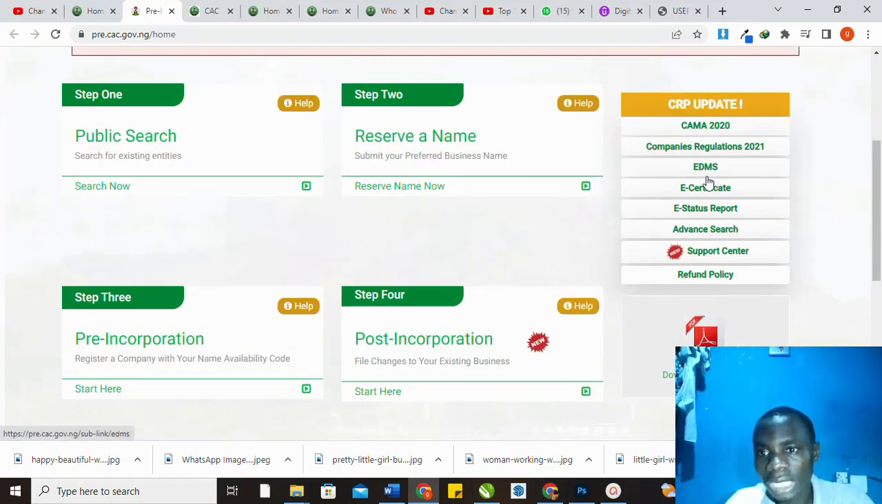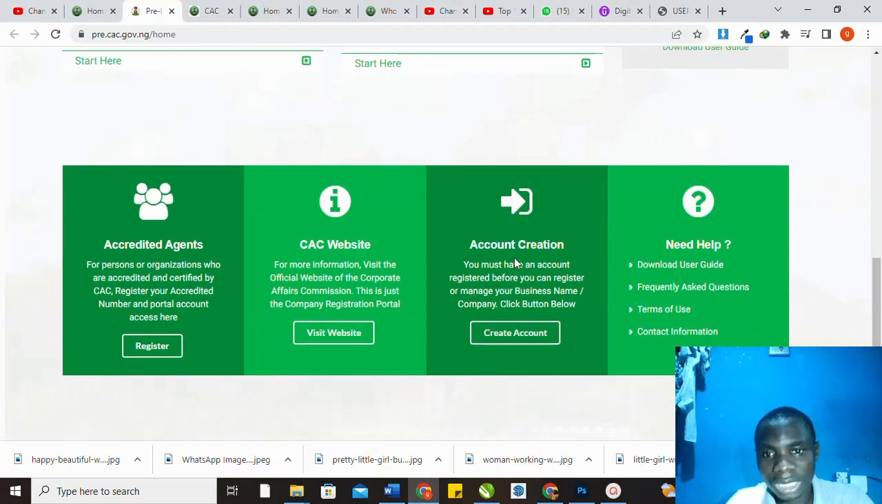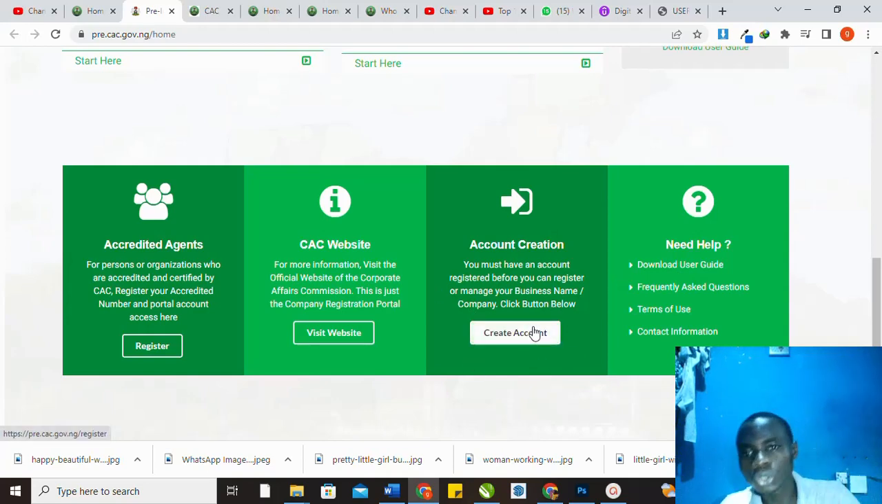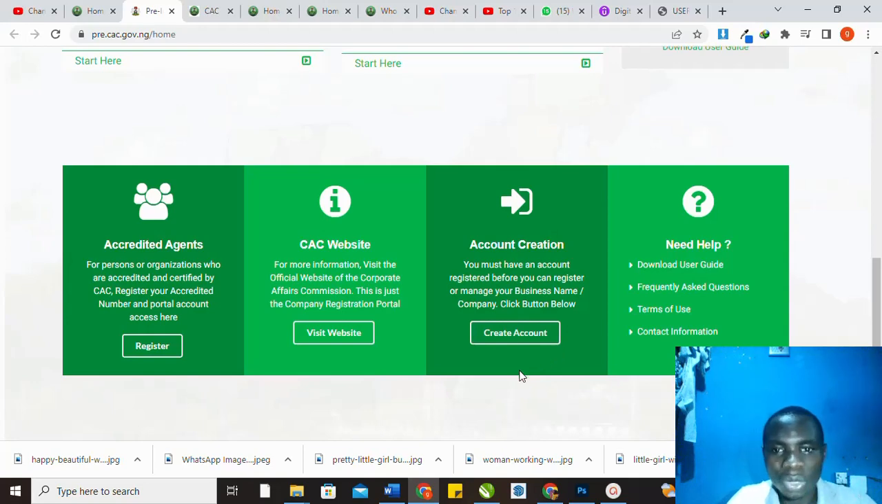Now you can check any other thing that you want to check, and you can check the support center. You can check the account creation. I'm going to teach you how to create an account so that you do not have issues on their portal. Don't go and create an account yet. Type create account in my comment section, and I will prepare a video on how to create an account on the CAC portal successfully with your phone number and NIN.